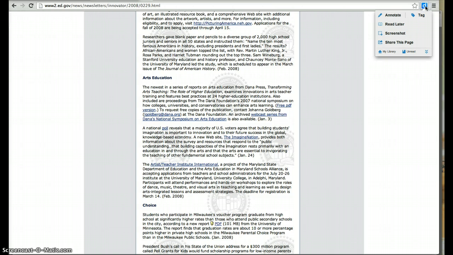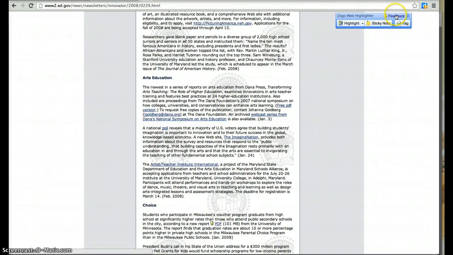And Diigo is really great because we're really just going to focus on the annotation piece up here, but you can share it. You could take a screenshot and send it to yourself in an email, whatever you want to do. This is a really fantastic way to do online research. So I'm going to show you how you can annotate.